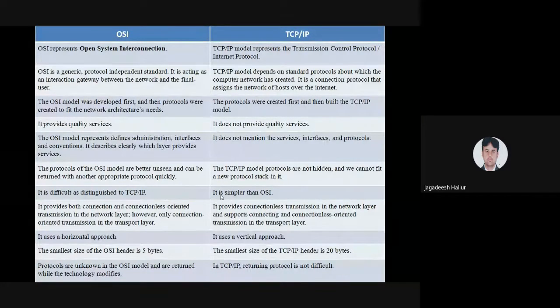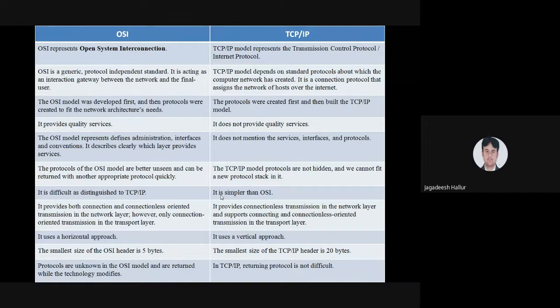And the TCP/IP model depends on standard protocols around which the computer network has been created. The connection has to be established, and which computer has which IP address, and which TCP is going to host that particular computer, that particular internet, has to be taken care of by the TCP/IP model. The OSI model was developed first, then protocols were created to fit the network architecture's needs.